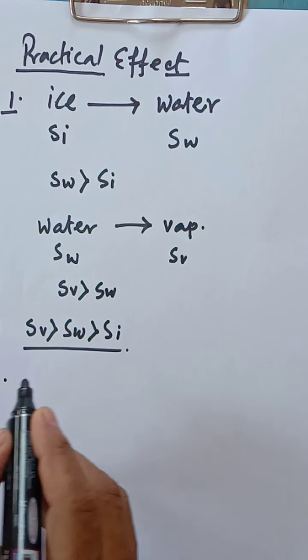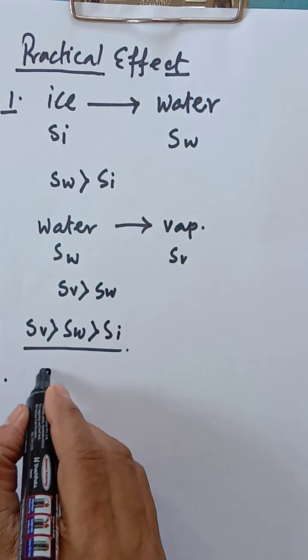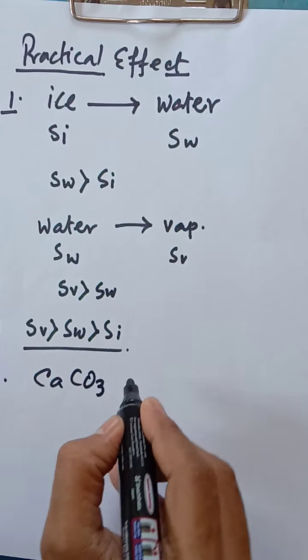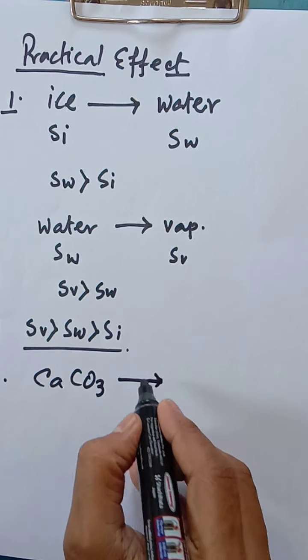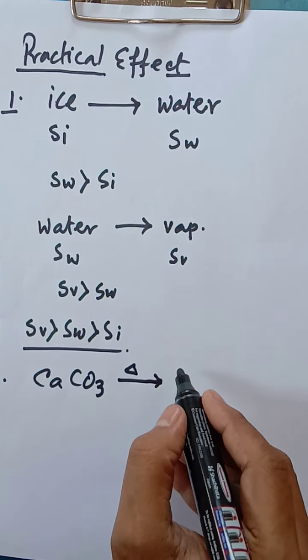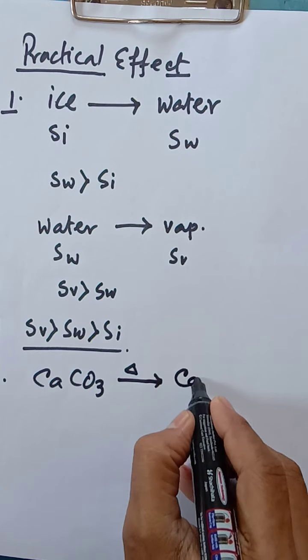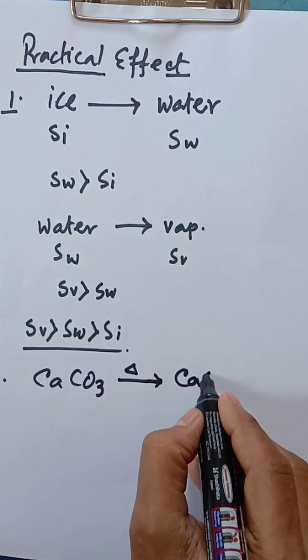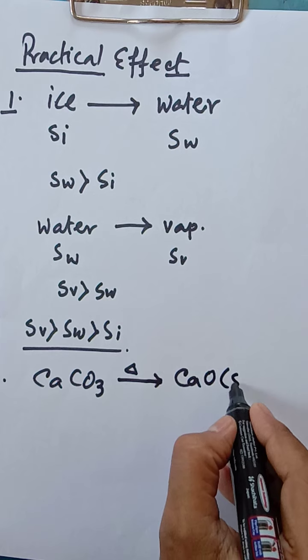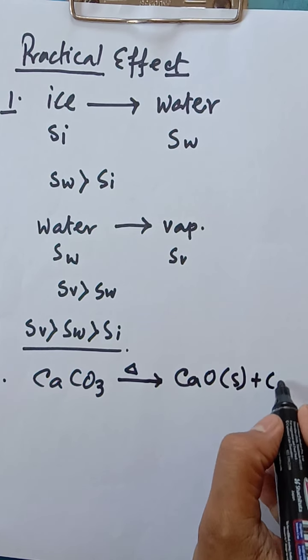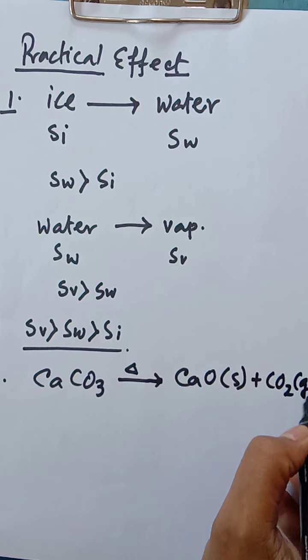Now for any reaction, say this reaction I am selecting over here, calcium carbonate is heated, heat is given, what will be the result? Calcium oxide will be there, that is solid, plus CO2 gas is prepared.